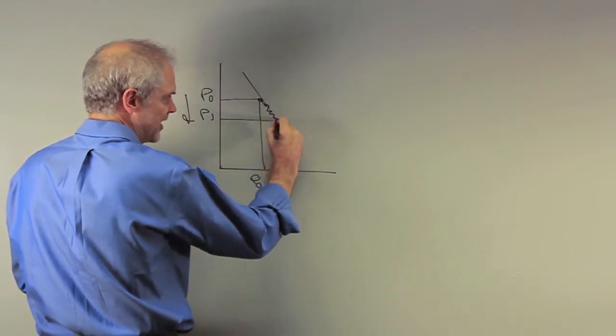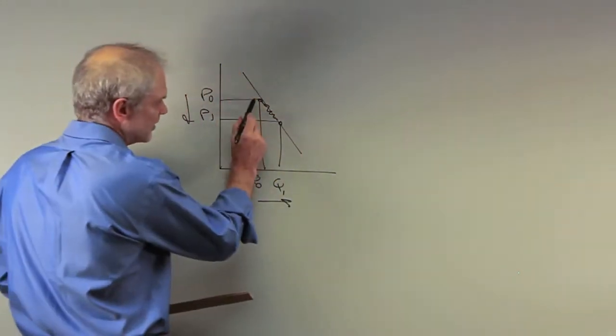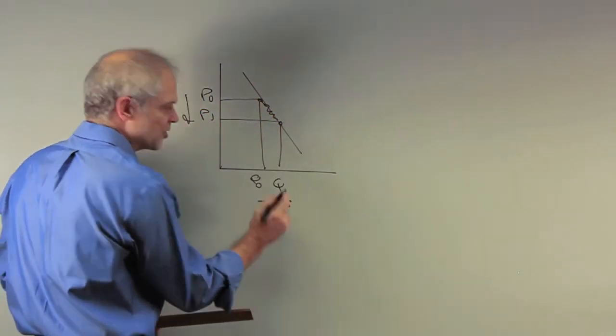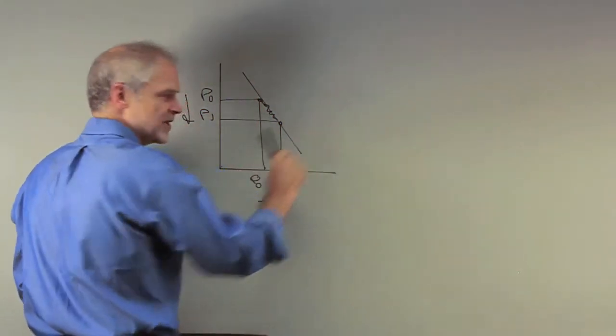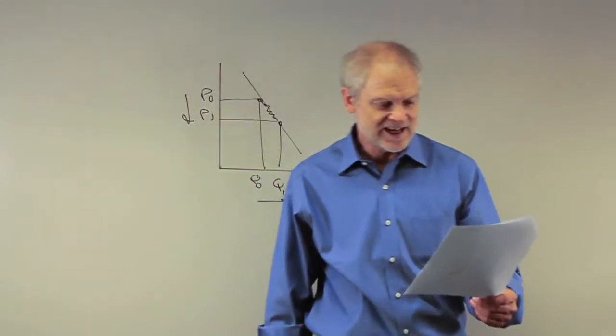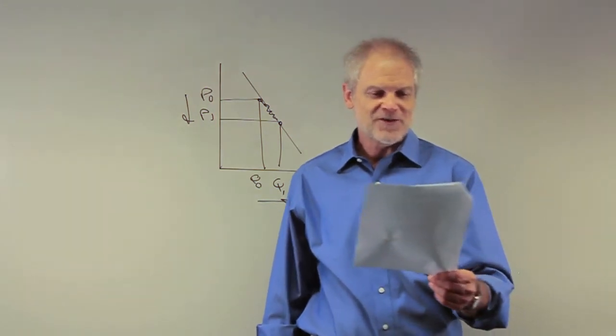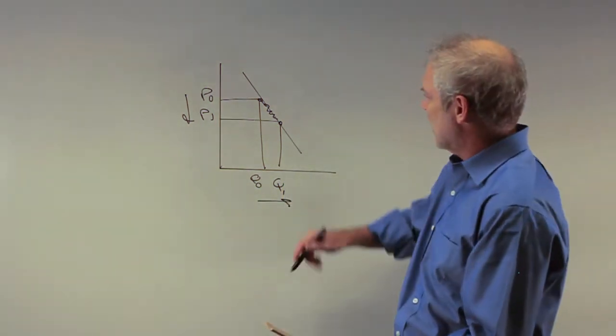We went from here to here, but not because the demand curve shifted. Only because you moved along the demand curve to increase your quantity demanded. It's not an increase in demand. So that answer is out. Let's go to C. Soup is an inferior good if the demand for soup slopes upward.